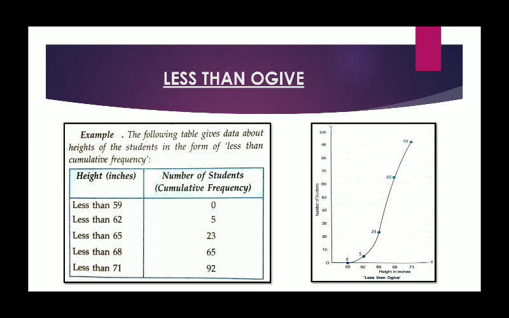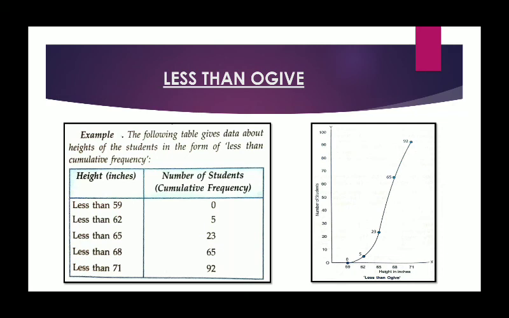Less than 62, number of students 5. Since it is the less than, see here the number of students are continuously increasing, because less than 71 includes less than 68 as well, less than 65 means all the previous values are included in the last one. And similarly in less than 59 none of the value is there, so the value starts with 0.